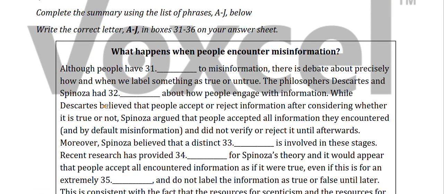So first what we need to do is read the first blank and try to find the location. Although people have dash to misinformation, there is debate about precisely how and when we label something as true or untrue. Okay, there is no locator word. The philosophers Descartes and Spinoza, okay, these are our locator words.